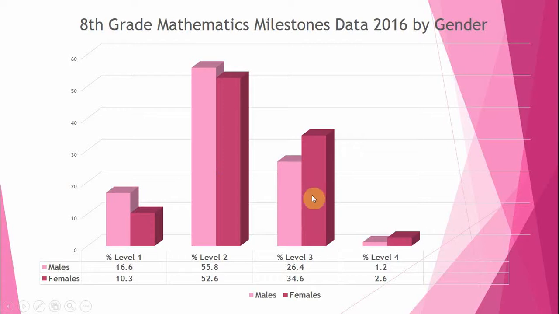Level 3s, you can see the females are stronger. We've got 26.4% of males making a level 3 and 34.6% of females. So that's a pretty big difference. And in the level 4s, which is the highest score, we have more females than males also. But that's not a very large percent of the 8th grade. But you can see there's a slight difference in the performance of the males and females.